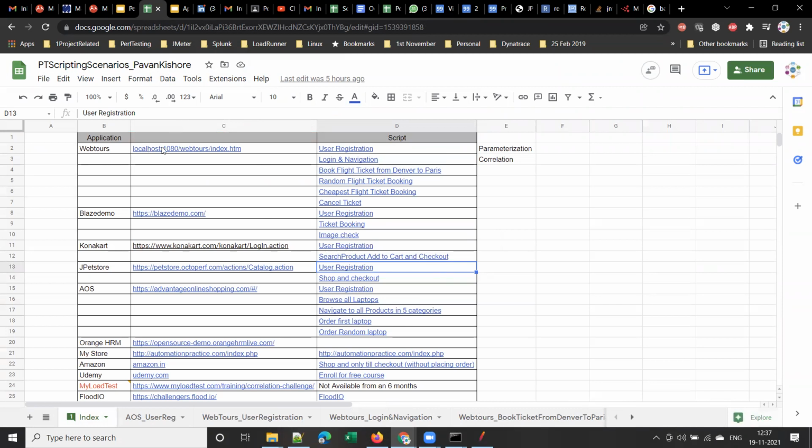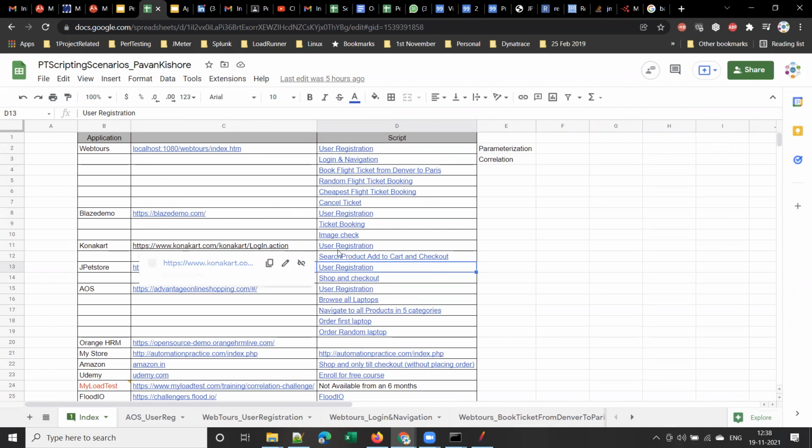So I will start with WebTools, which is only one of the sample applications that I use. With WebTools, I will be covering 5 scripts like this. I think 6 scripts. Yeah. User registration, login. So you have around 6 scripts for this. And next, this is an online application where I will be covering three scripts, for this Blaze demo.